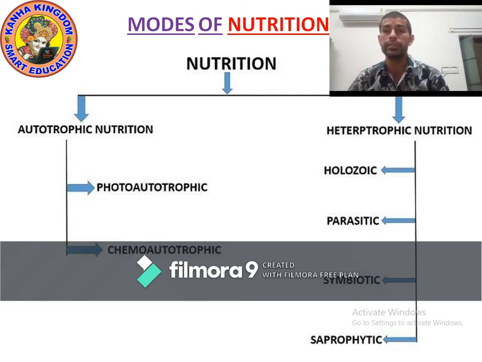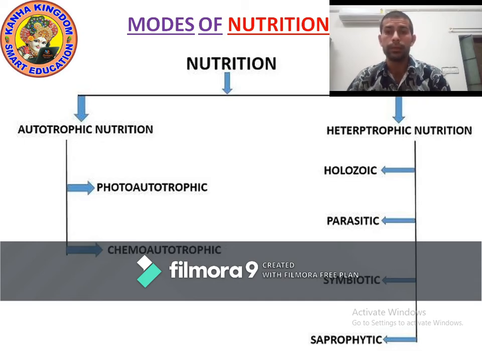Autotrophic nutrition is the mode of nutrition in which plants prepare food themselves. And we know that plants prepare food by the photosynthesis process.